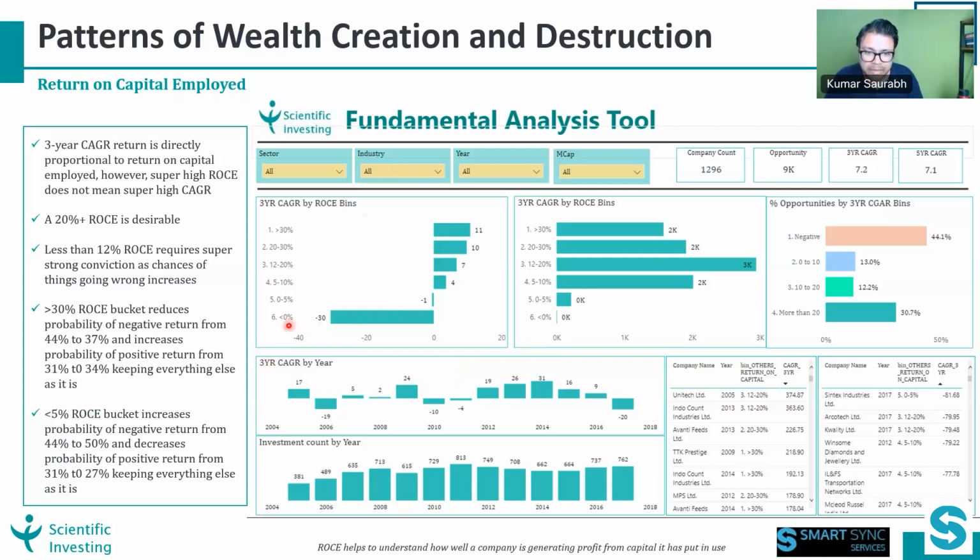We tried to see, if I arrange all these opportunities in terms of return on capital bins, less than 0%, 0 to 5%, 5 to 10% return on capital, 12 to 20%, where and how much return we are getting in each basket on a 3-year CAGR basis. Companies which have less than 5% return on capital gave negative returns, and even 5 to 10% was less than FD return. Only when you had more than 12% did you get into decent returns. So maybe you could have broken it into 12 to 15, more than 15, whatever. But the decent return, more than FD return, came in this band, and this is the best band.